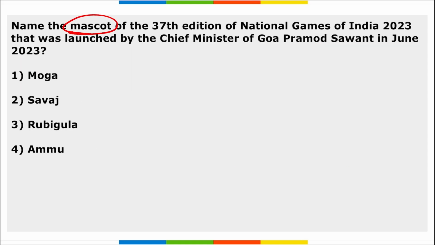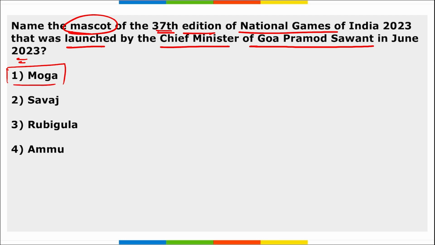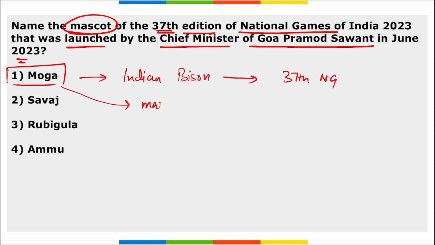Next, name the mascot of the 37th edition of the National Games of India 2023 that was launched by the Chief Minister of Goa Pramod Sawant in June 2023. So the mascot here will be Moga, right? This Moga represents the Indian bison, correct? And it will be for the upcoming 37th National Games, right? It is a mascot for the 37th National Games and it represents Indian bisons.